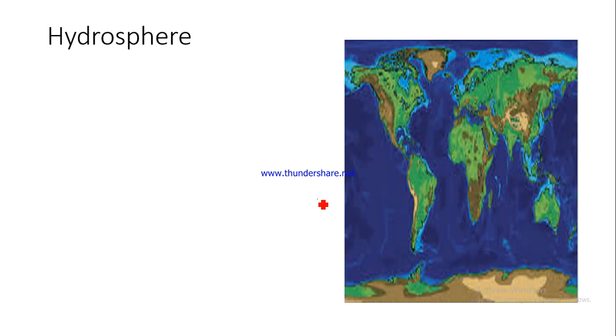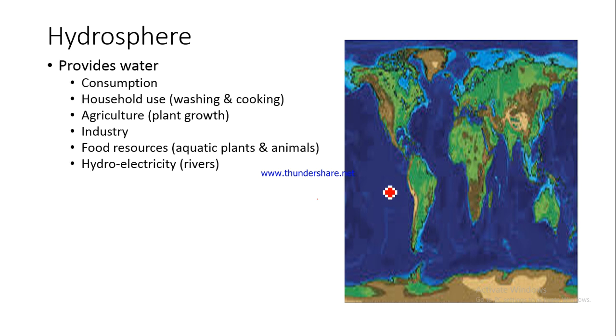Then let us have a look at the hydrosphere. Now this is just a photograph used to give you a rough idea as to what hydrosphere is. The blue part seen here is basically the hydrosphere, and this provides water to us. So this hydrosphere part, the water bodies, be it the oceans and the seas, or the inland water bodies, they are found in the continents. They are located within the continents, while the oceans and the seas are generally found outside the continents.